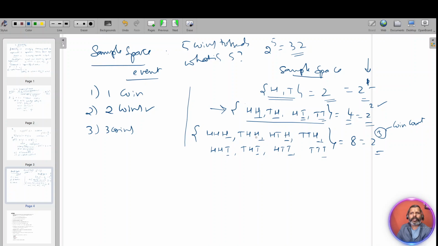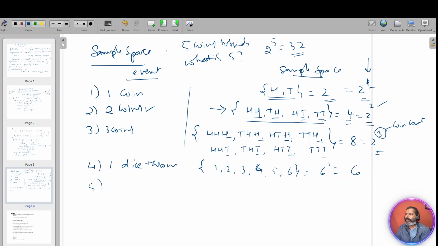There may come many questions based on these outcomes: getting 2 heads, getting all heads, getting only 1 head, at most 2 heads. All these we'll see when we see the exercises. Coming to the other experiments, leaving the coins now. Okay, one die is thrown. One die is thrown means the die will have numbers 1 to 6. So it is 6 to the power 1, that is 6.